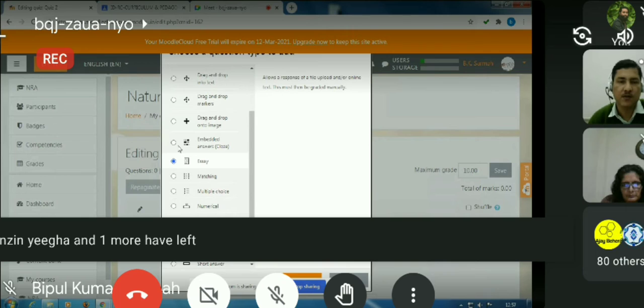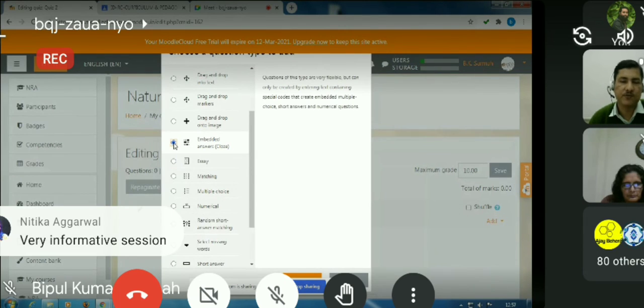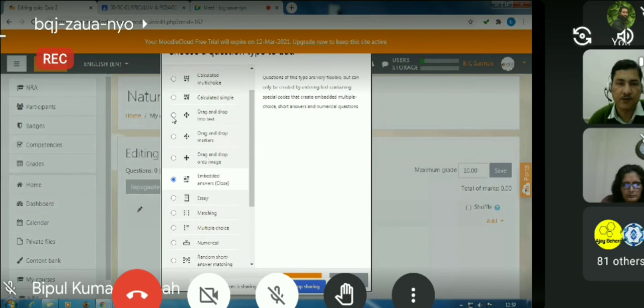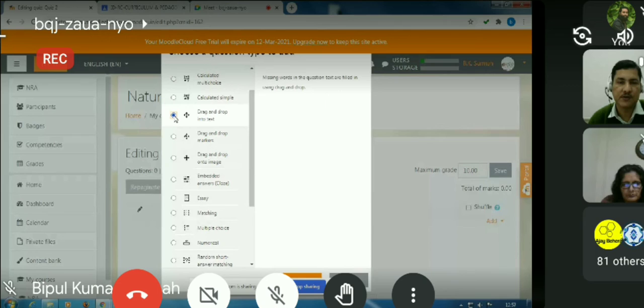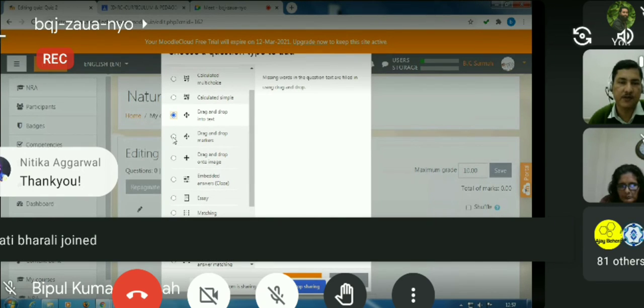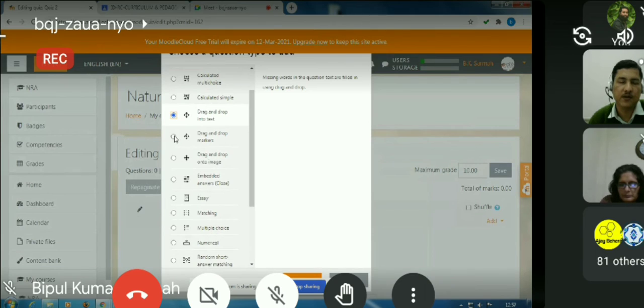For example, this close type question is very nice. We shall see an example. And we have drag and drop into text. This type of question is very interesting and interactive. Drag and drop to marker is very interesting, and it will be very nice for the learners.